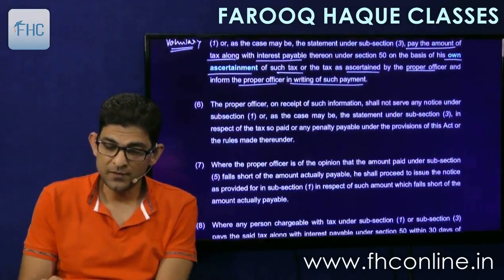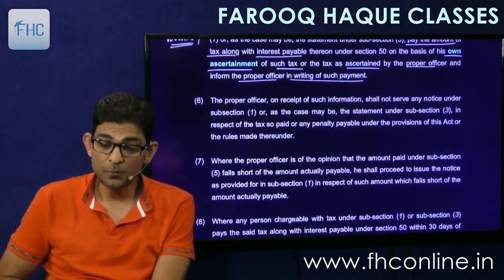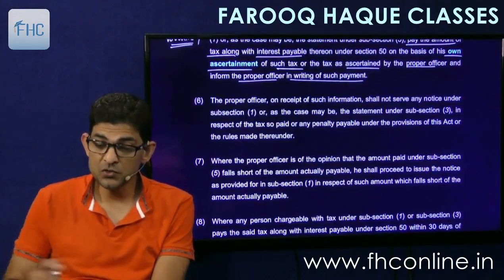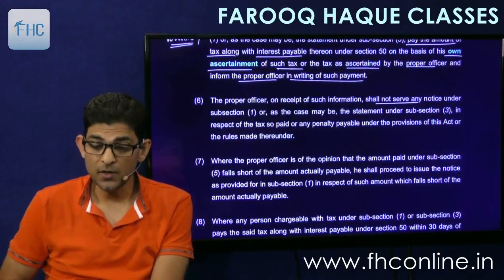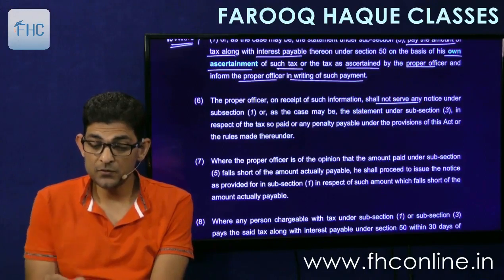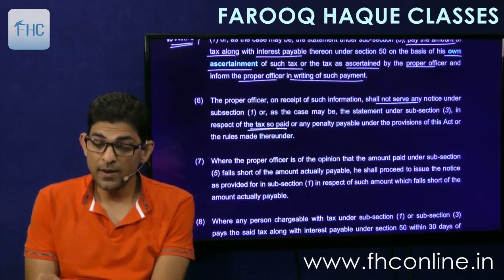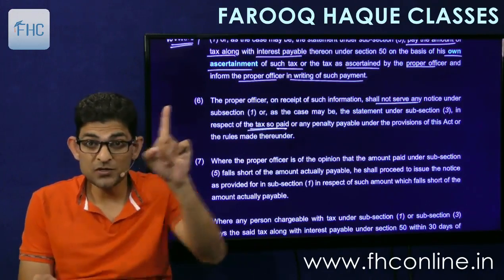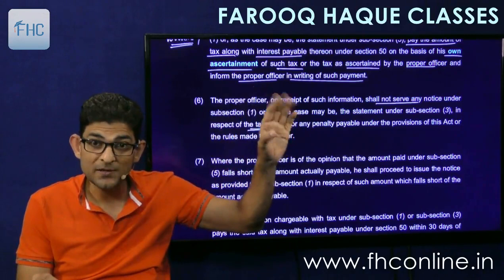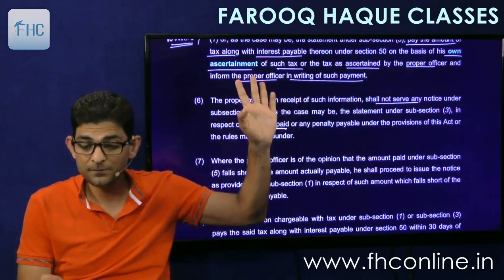Okay, then let's move ahead. Subsection 6 says, the proper officer on receipt of such information shall not serve any notice under subsection 1, or as the case may be statement under 3, in respect of the tax so paid, or any penalty payable under the provisions of this act or rules made thereunder. See, he will not issue notice for the tax or penalty, means no penalty will be charged.